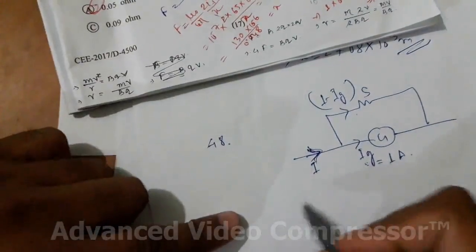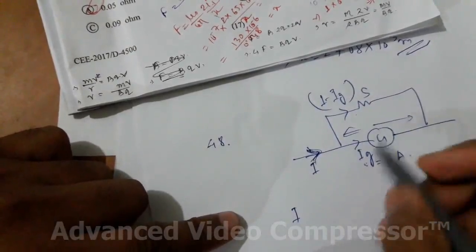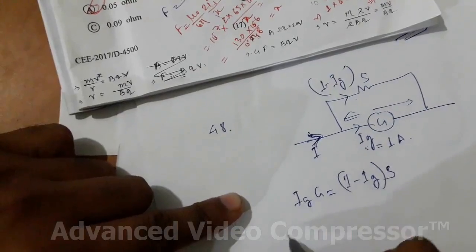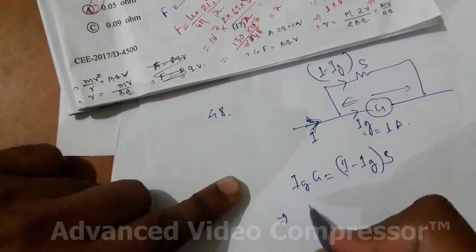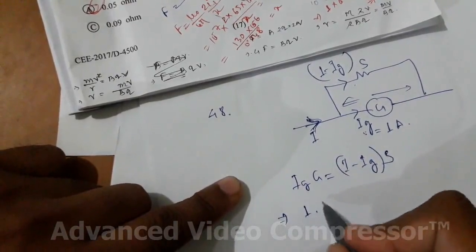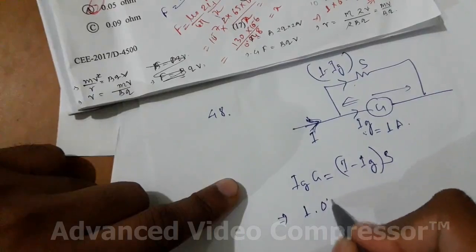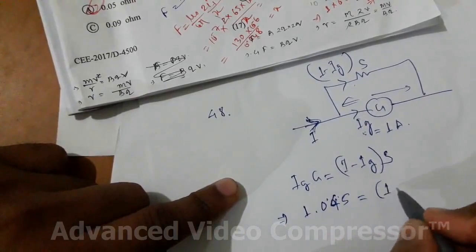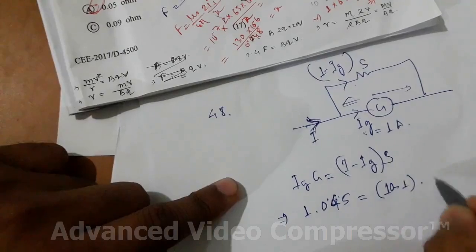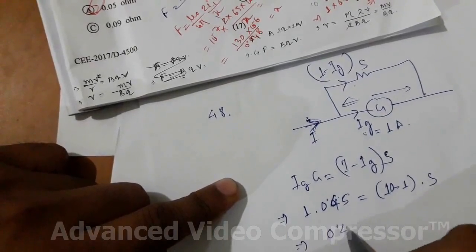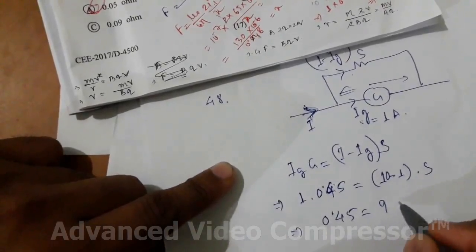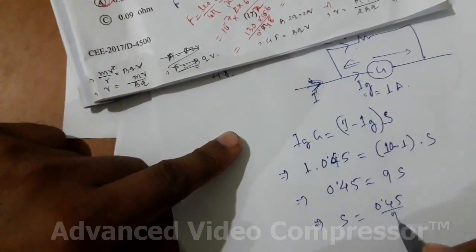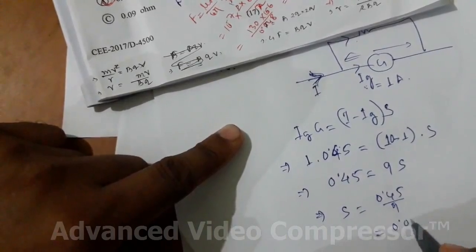So check here, this voltage will be same in parallel circuit. So IG into G is equal to I minus IG into S. I is 10, IG is 1, galvanometer resistance is 0.45. So 10 minus 1 into S is equal to 1 into 0.45, 9 into S, we need S. S is equal to 0.45 divided by 9, which is 0.05 ohm.